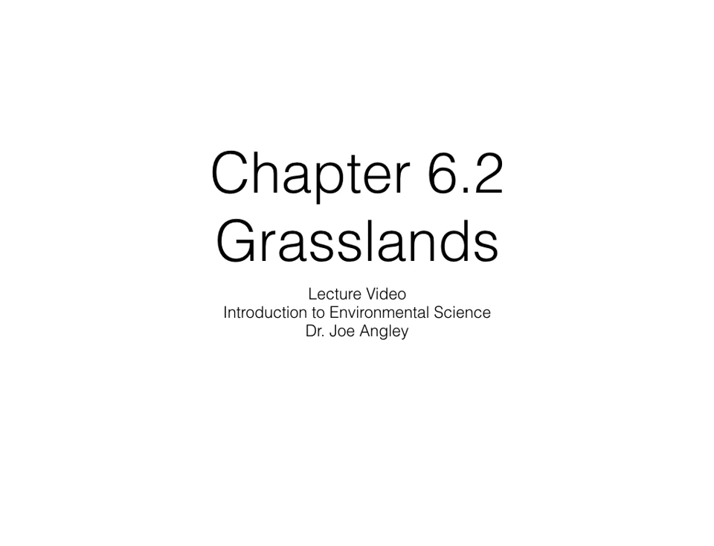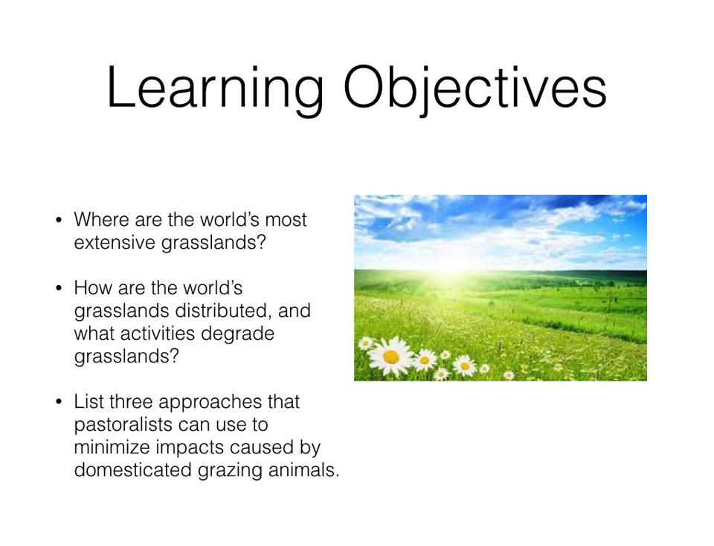In this lecture we will be covering Chapter 6, Section 2, which is about grasslands. The learning objectives for this lecture include understanding where the world's most extensive grasslands are located, understanding how human activities impact grasslands, and being able to list 3 approaches that pastoralists can use to minimize impacts caused by domesticated grazing animals.